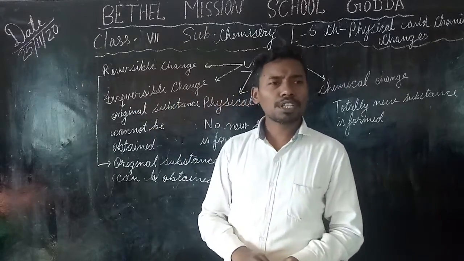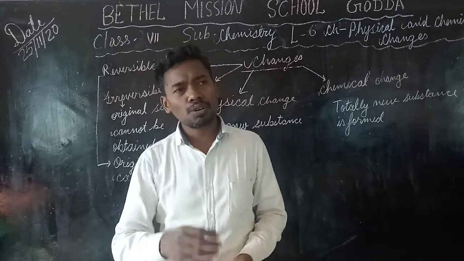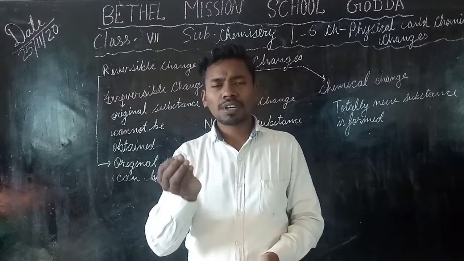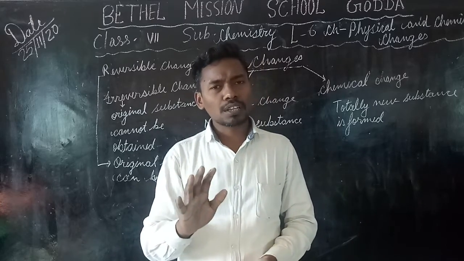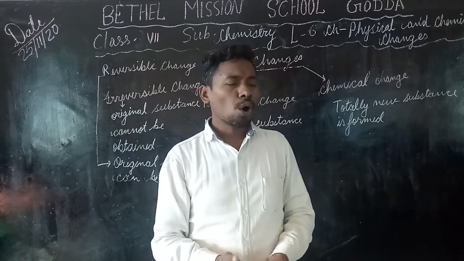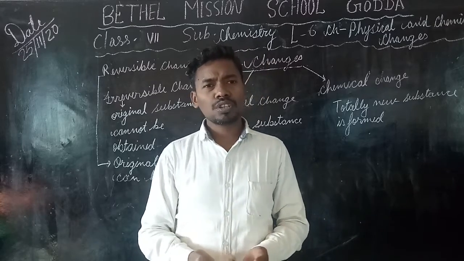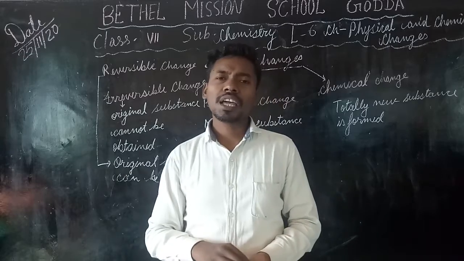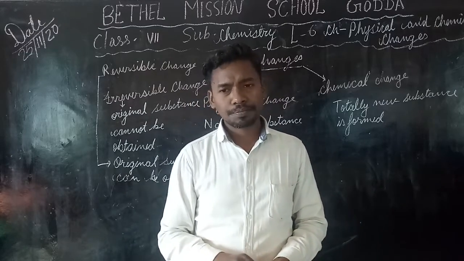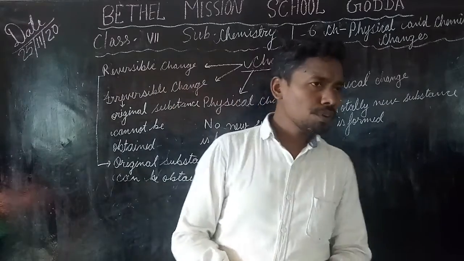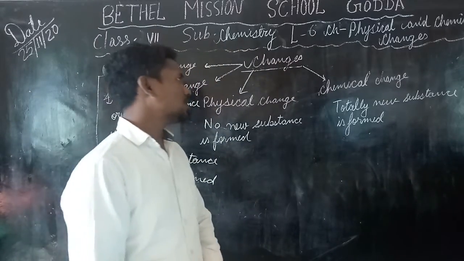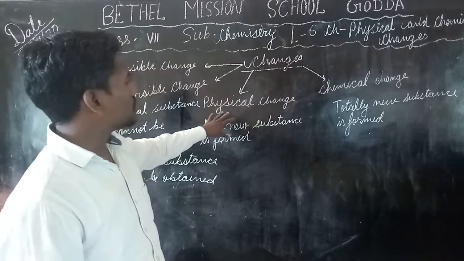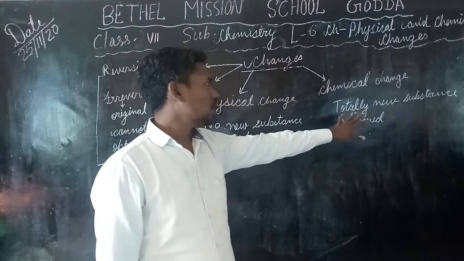Another example of irreversible change is curding. The milk gets converted into curd, and curd cannot be converted back into milk. So this is an irreversible change. Or aging, ripening of fruits, there are so many changes in nature which are irreversible. Now we will be talking of the topic of our chapter, that is the physical and the chemical change.